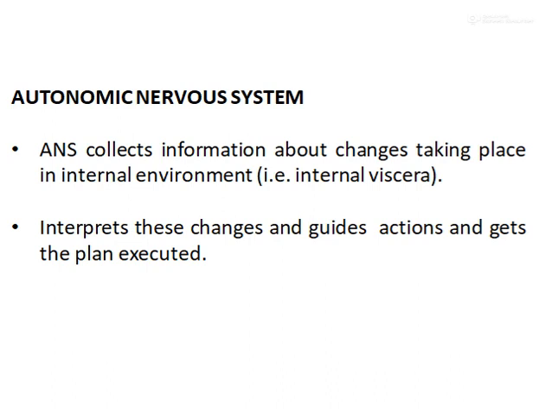Autonomic, what is its meaning? Auto means self and nomos means control. It means it is an involuntary system. It controls the vegetative function, so it is called the vegetative system.